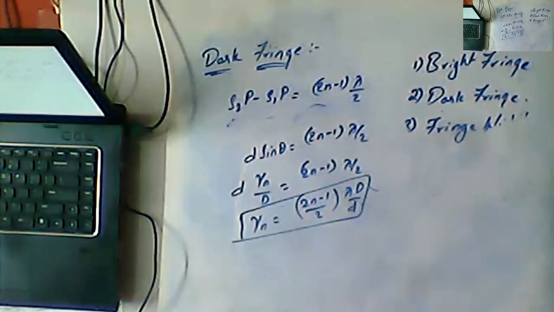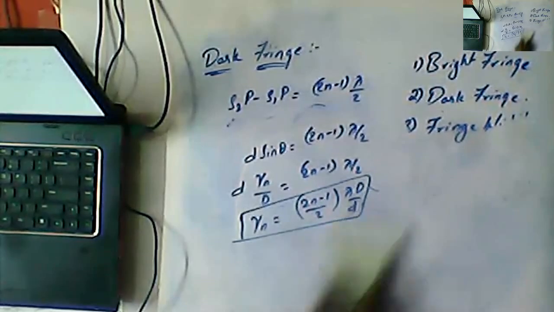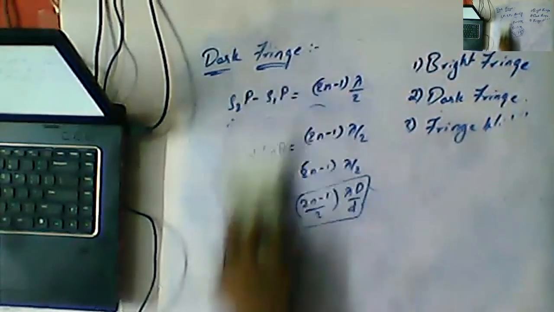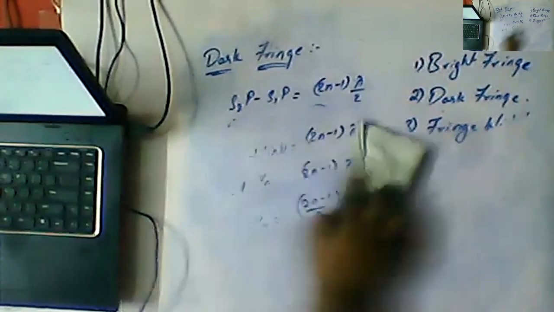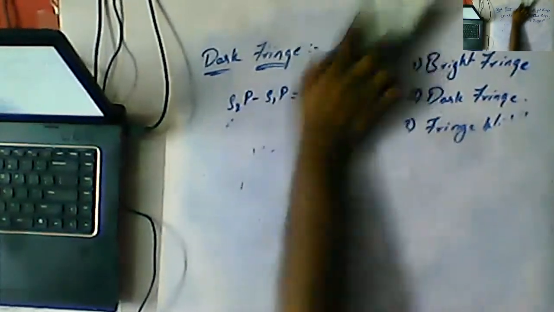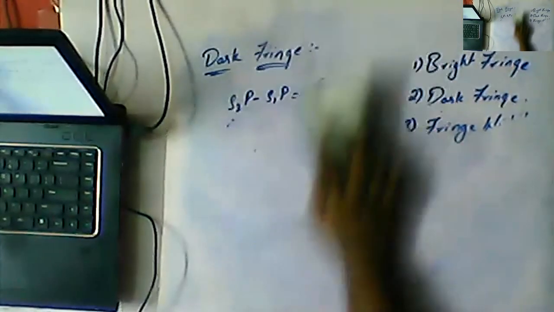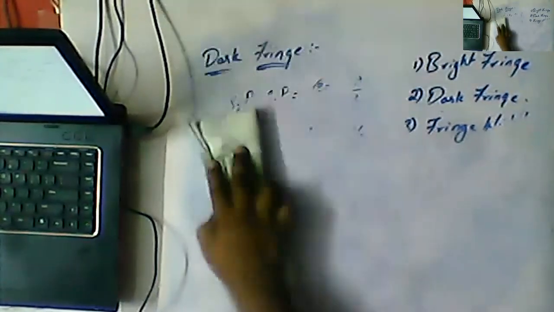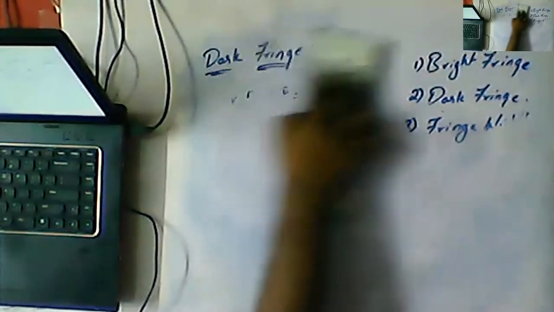Now coming to the next point. We already know that for a dark fringe the intensity is minimum, very, very minimum, because the waves are superimposing alternately, that is, a crest is superimposing on a trough and a trough is superimposing on a crest.